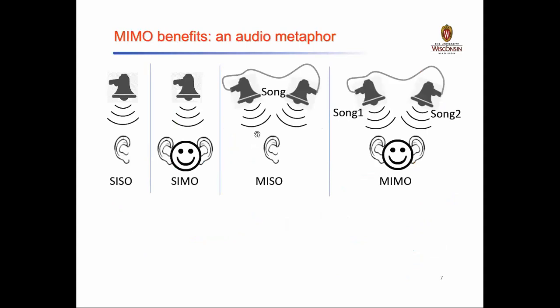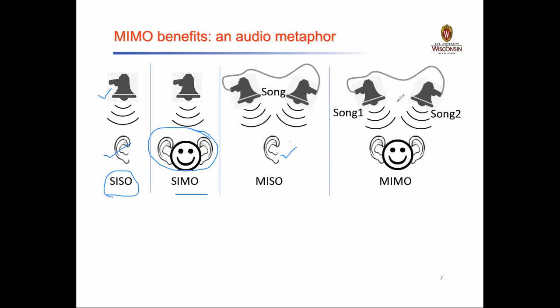Here is one example which you can see in this particular graph. If you have a communication system which makes use of a single input and single output, that is one transmitter and one receiver antenna, so if a bell is rung over here, one can only listen to that particular sound. If it is single input and multiple output, there is a possibility that the number of users can be increased. But if you have multiple transmitters and a single output, even if you connect more than 3 songs, if you have a single ear, then that single ear will only hear that particular song.